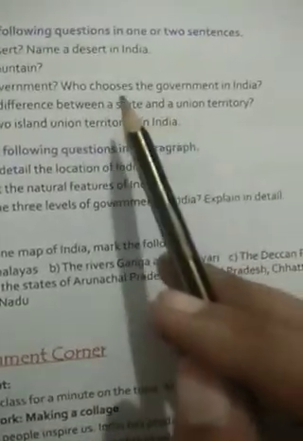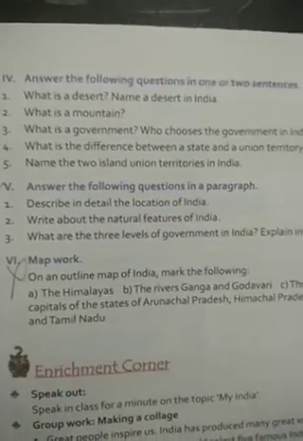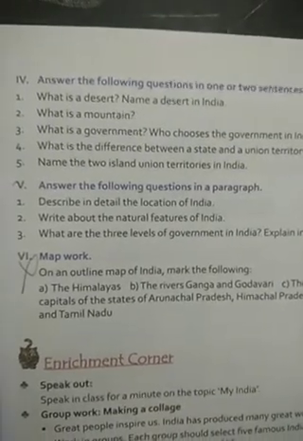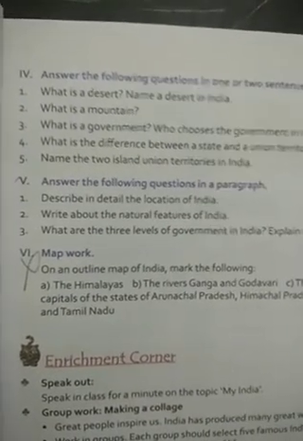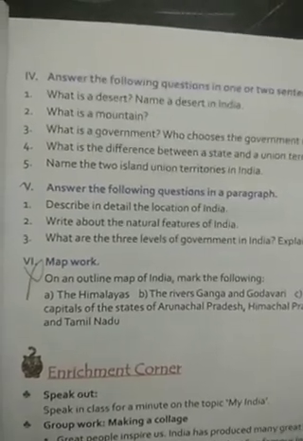Union territories are areas ruled directly by the central government, whereas states have their own elected government. Number 5. Name the 2 island union territories in India. The 2 island union territories in India are the Andaman and Nicobar Islands and the Lakshadweep.